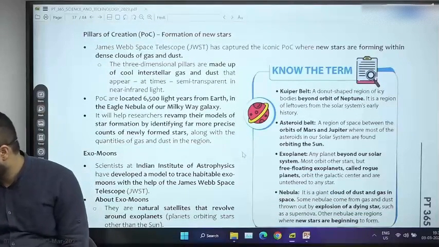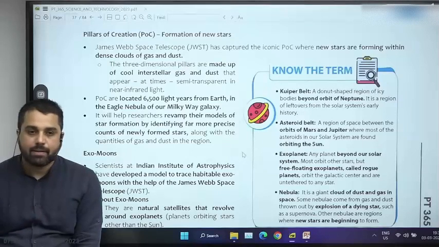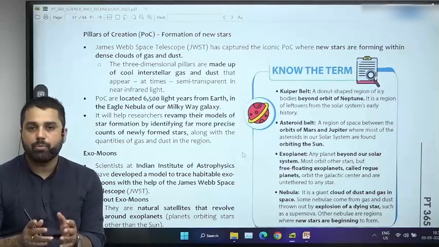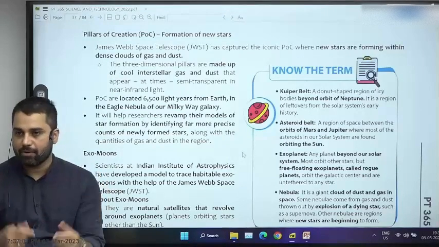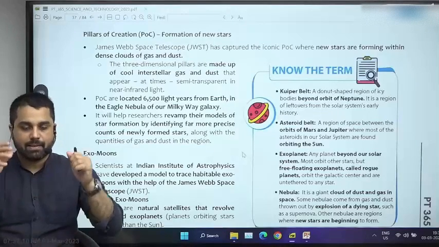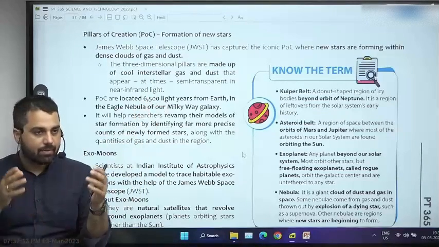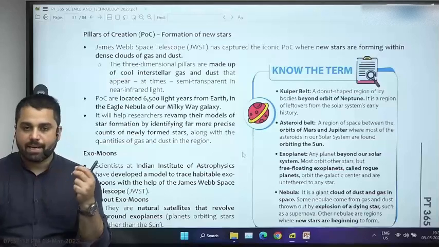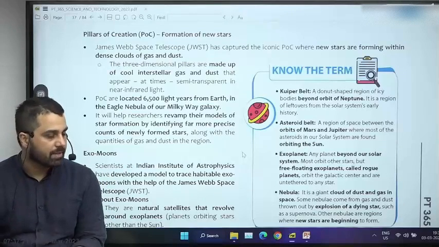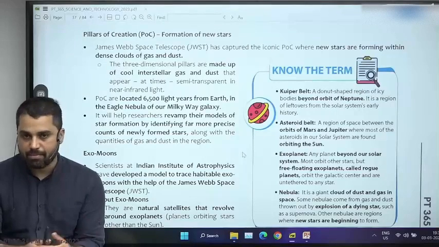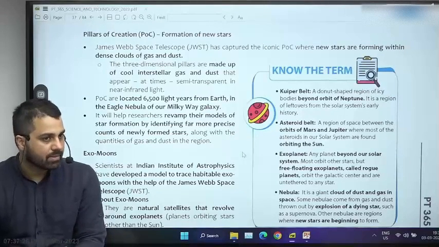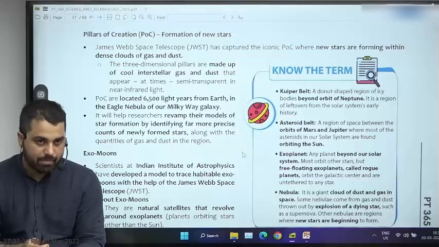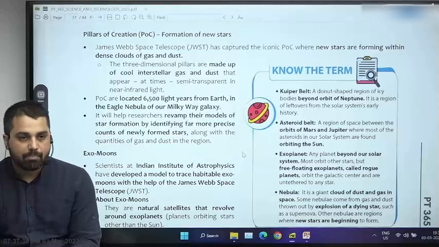Okay, it has found some of the nebulas which by the way were captured by the Hubble telescope itself. Nebulas are regions where there is raw material for star formation. These regions span thousands of light years, they have cosmic dust traveling with very high energy, and that cosmic dust is like raw material for the formation of a new star. So these regions where you have this raw material are called nebular regions or simply nebula. Some of the nebulas which are very popular, part of the Milky Way itself, there is a very famous nebula called Pillar of Creation.